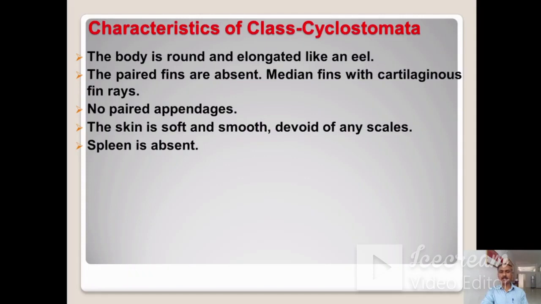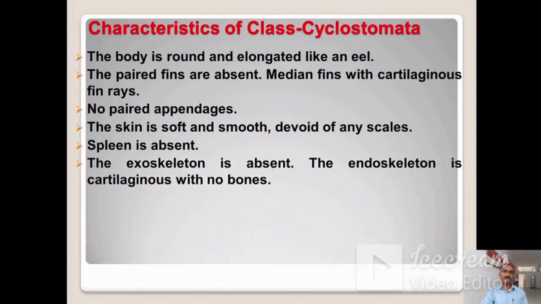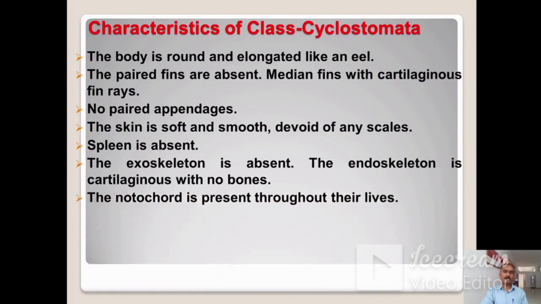Spleen is also absent in these animals. The exoskeleton is absent, and the endoskeleton is cartilaginous with no bones. The notochord is present throughout their life.